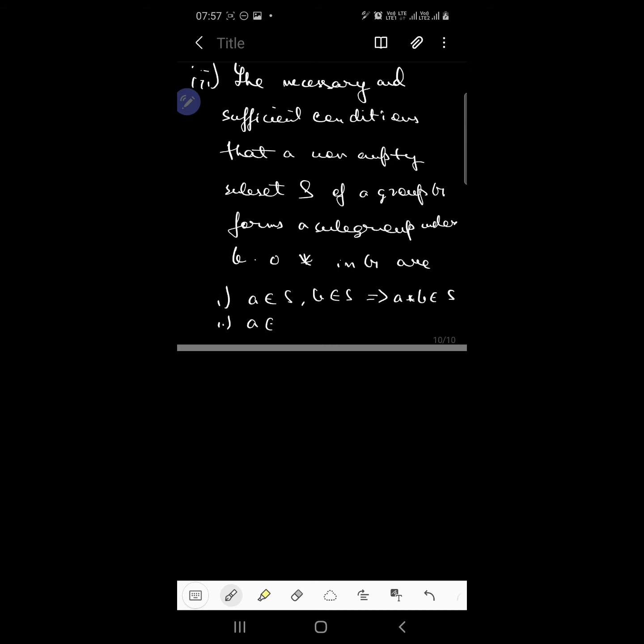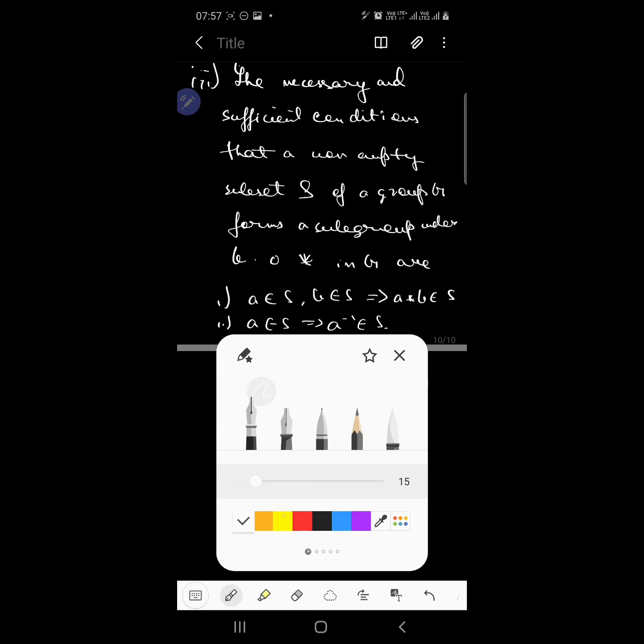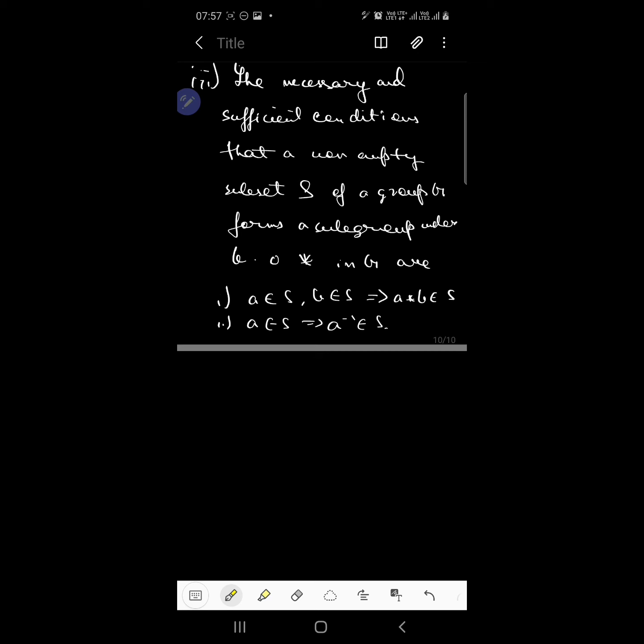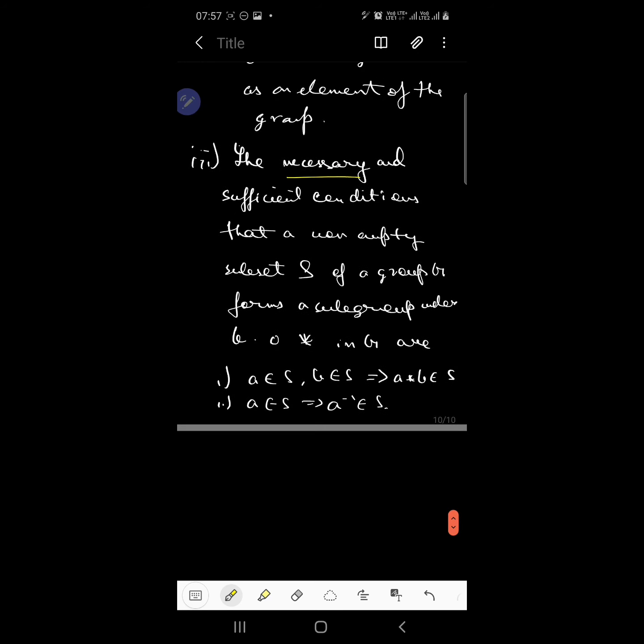Second says that if A belongs to S, then A inverse belongs to S. Getting it? Okay. So they are telling that these two conditions are the necessary and sufficient conditions for a non-empty subset S to be a subgroup of the group G. Before understanding the proof of this theorem, let us first understand what this statement necessary and sufficient means.